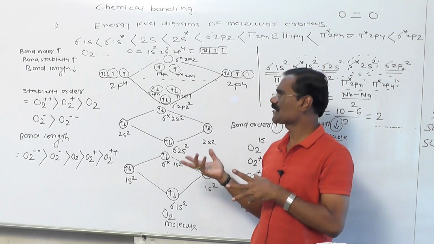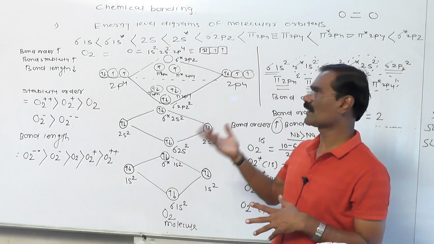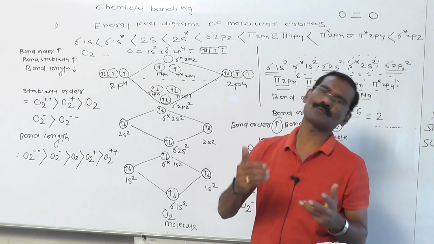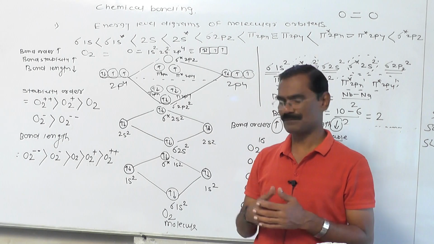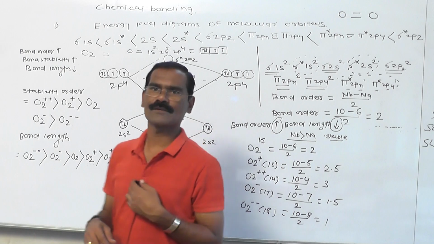Now the remaining part of this molecular orbital theory, that is how the molecular orbital diagram changes for a molecule which has fewer than 14 electrons, we will discuss in the next video. Thank you very much.